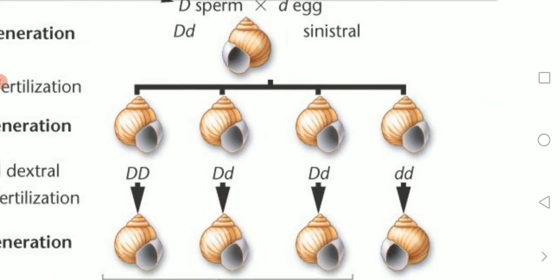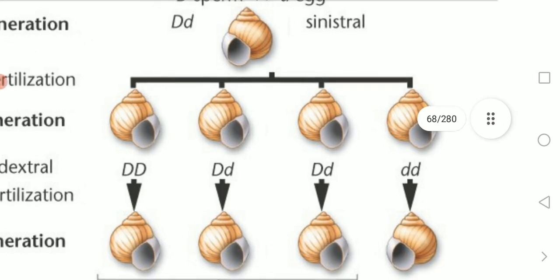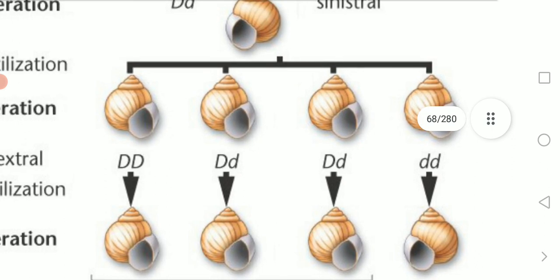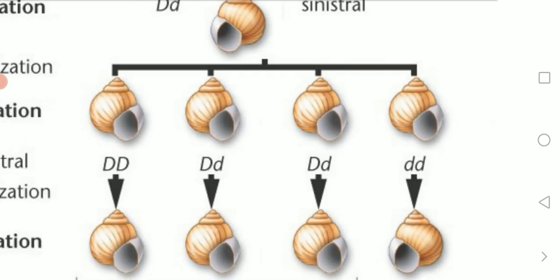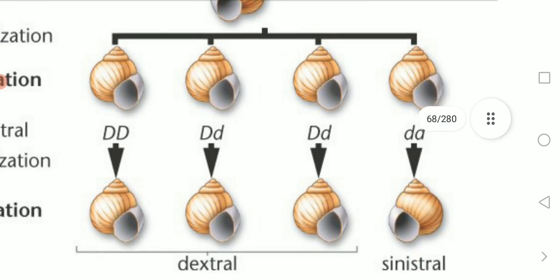In the recessive, what is it? The female egg has more cytoplasm, whereas the sperm doesn't have much cytoplasm. Because of that, the F1 generation comes as a sinistral type. Here the dextral type is the male and the sinistral type is the female. They fused together, and the first generation came as a sinistral type.